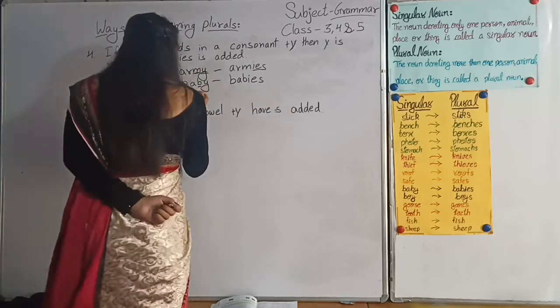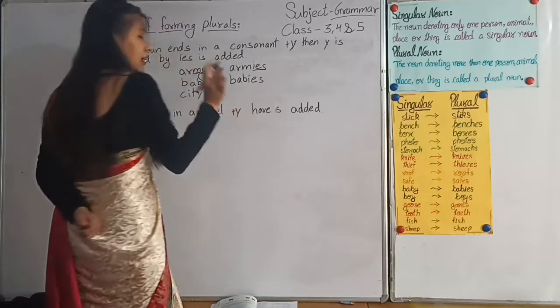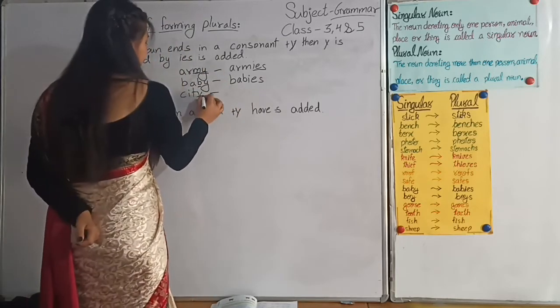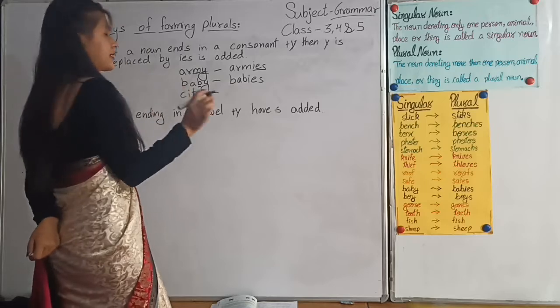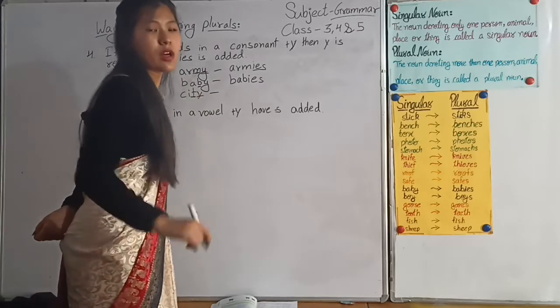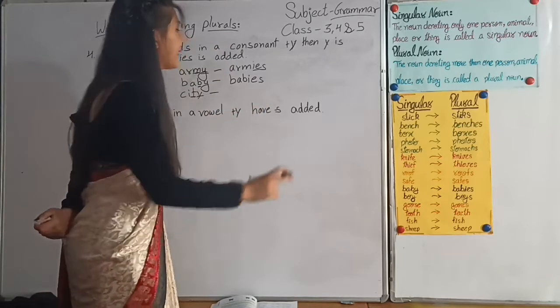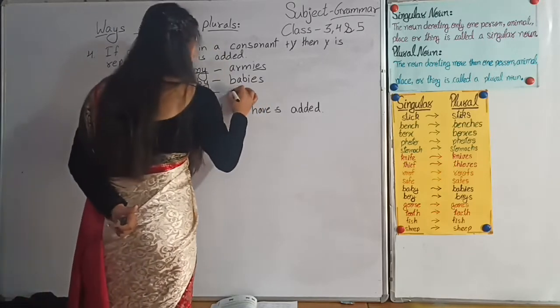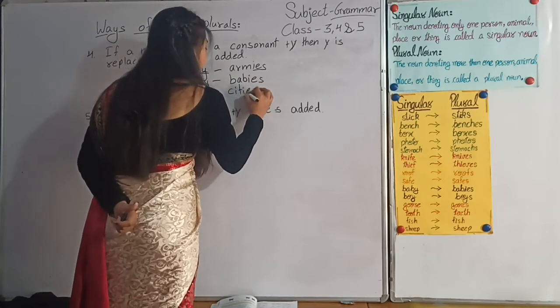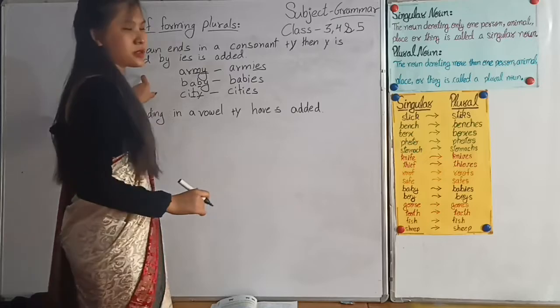In the same way, city. Again, here Y is ending and before Y there is the consonant letter T. So what we have to do? We have to just replace Y and add IES at the end. C-I-T-I-E-S, cities. I hope you understood this rule.